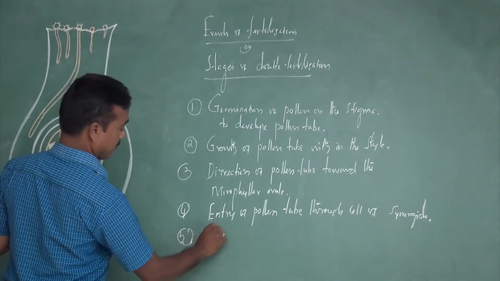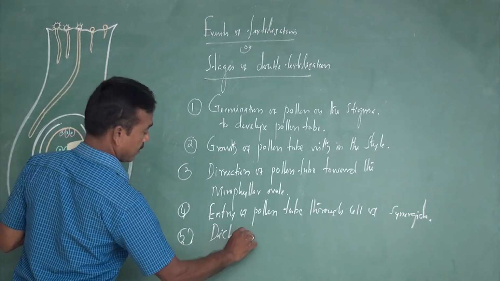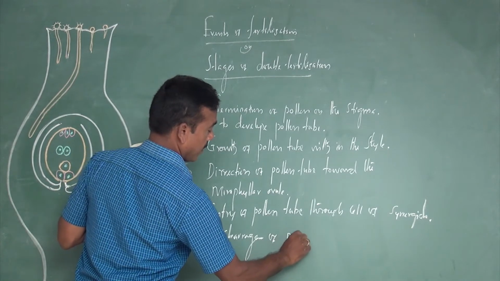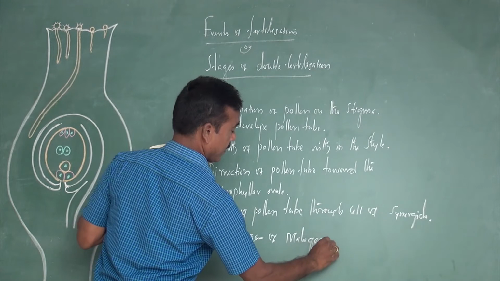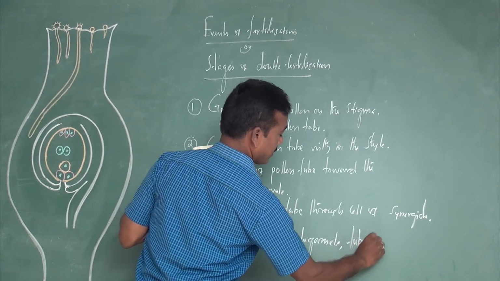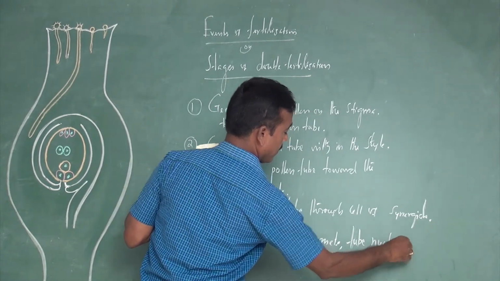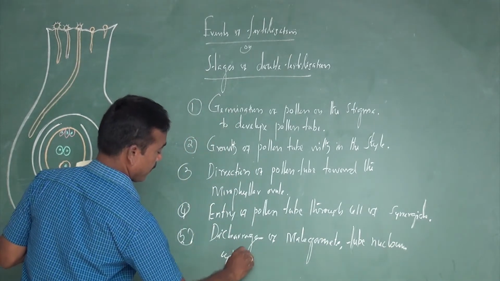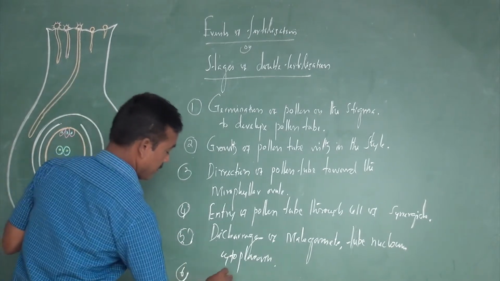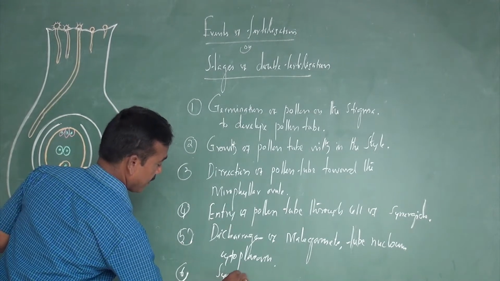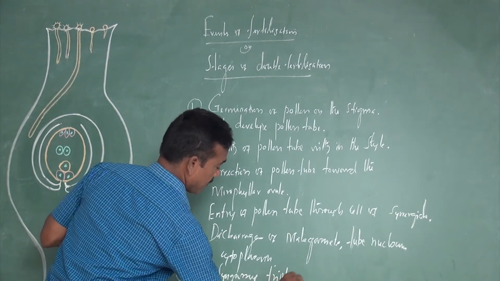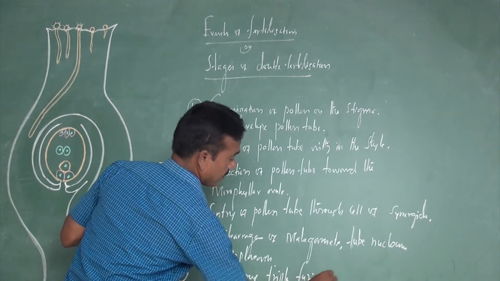The fifth is discharge of the male gametes, the tube nucleus, then the cytoplasm. The sixth is syngamy, and triple fusion takes place.